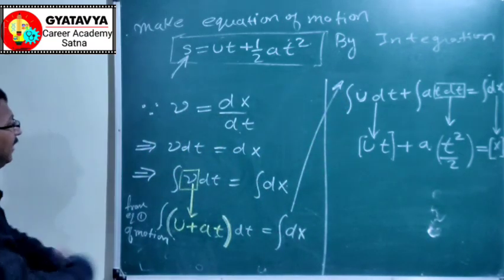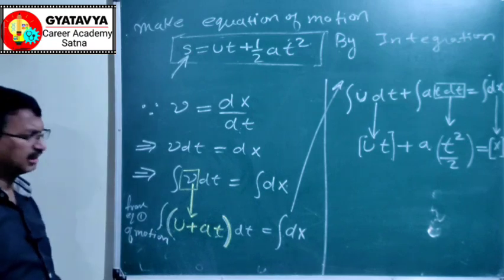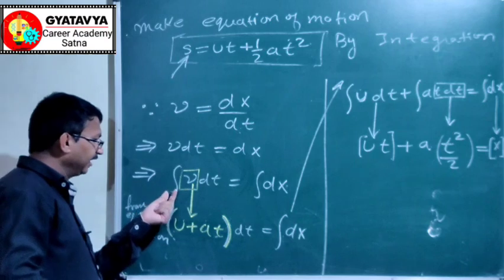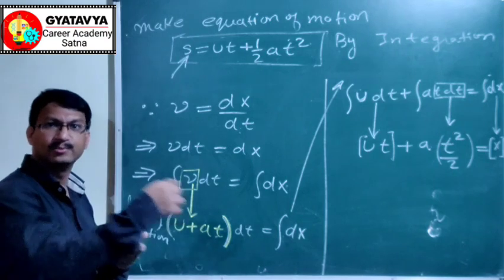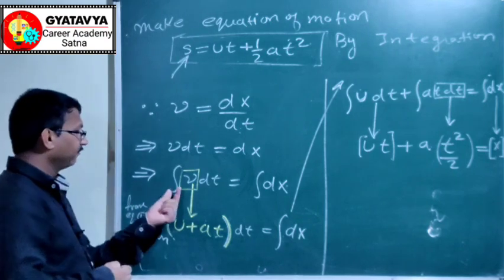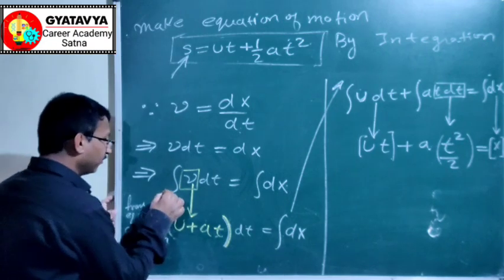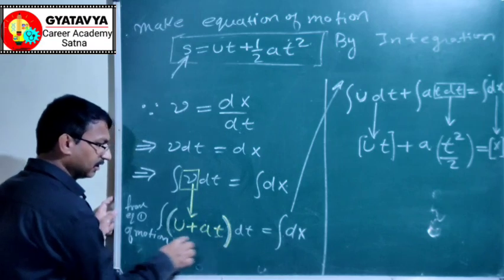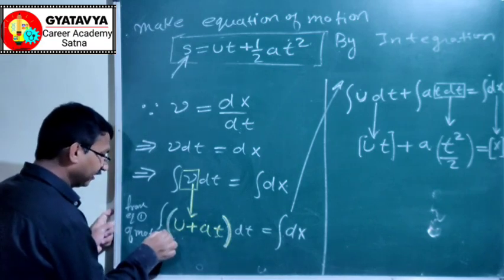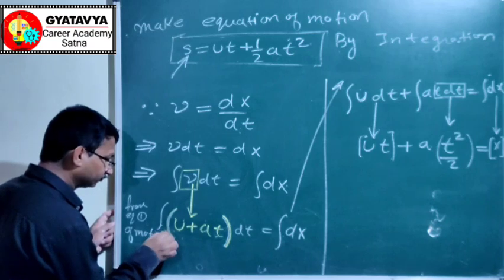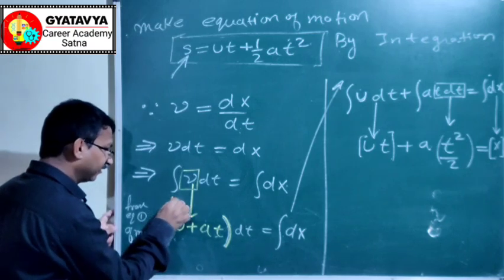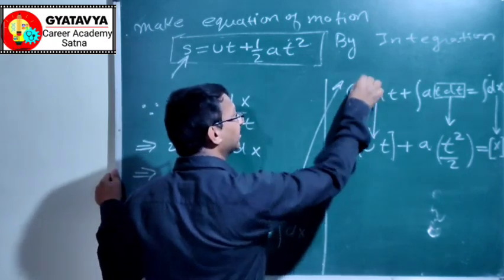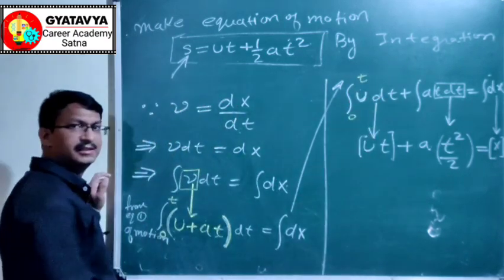Now you can apply limits there. On applying limits, from where do we want to integrate? From Delhi to Mumbai. Like this, we want to integrate from the initial value of time. Here it is the relation of time. Initial value of time is 0 and final value of time is t.